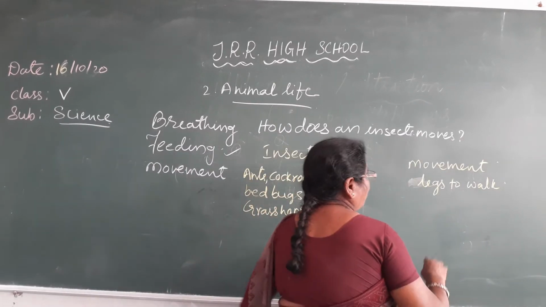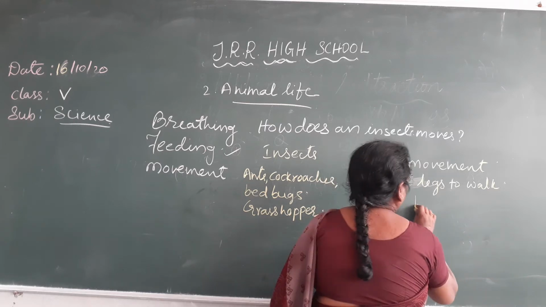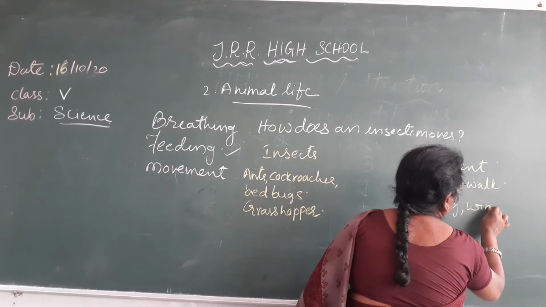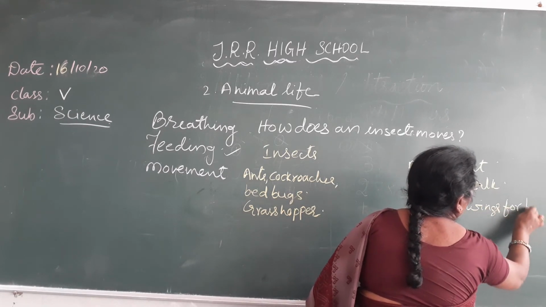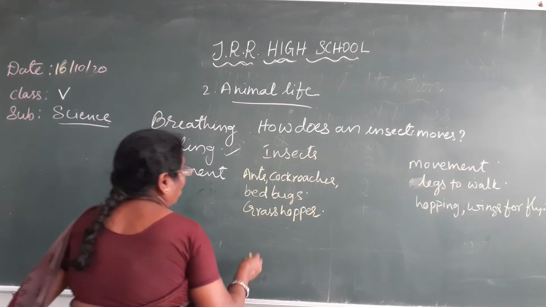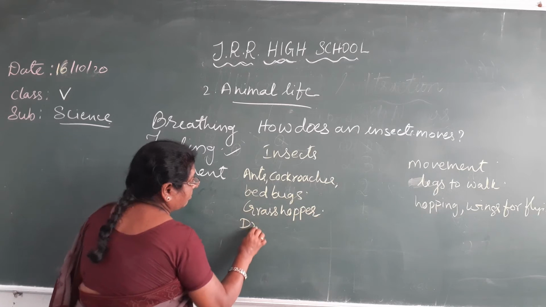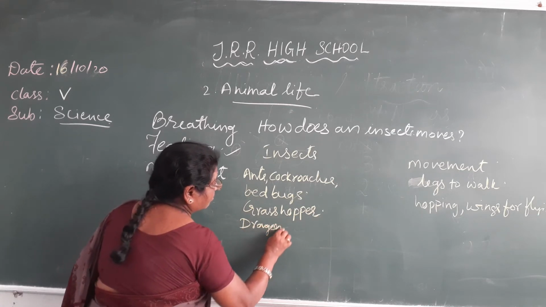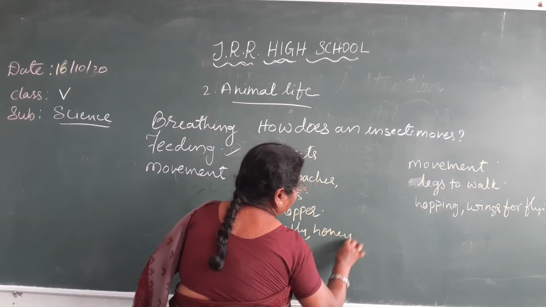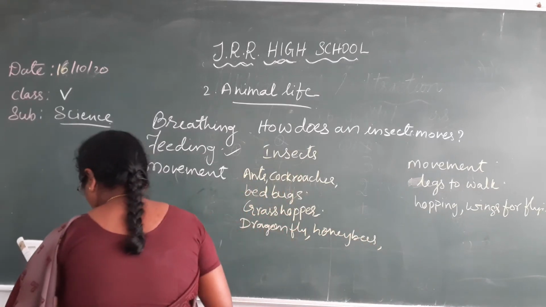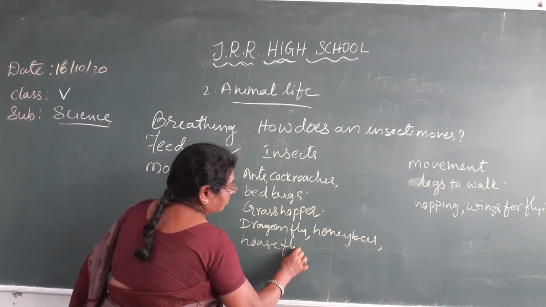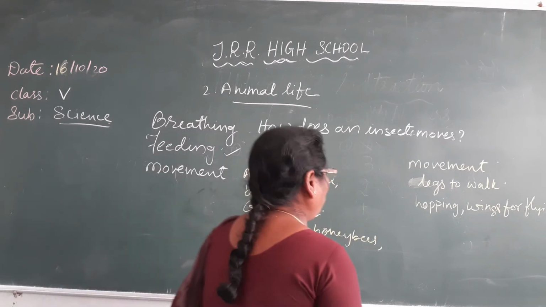Grasshopper uses powerful hind limbs for hopping and wings for flying. Okay? Dragonflies, houseflies, honeybees. They use wings to fly.